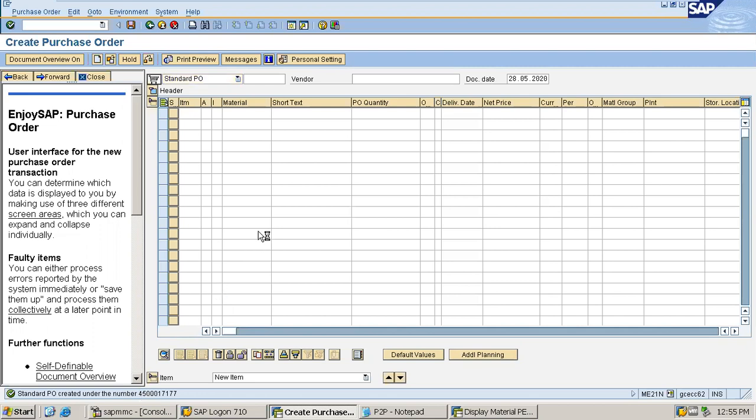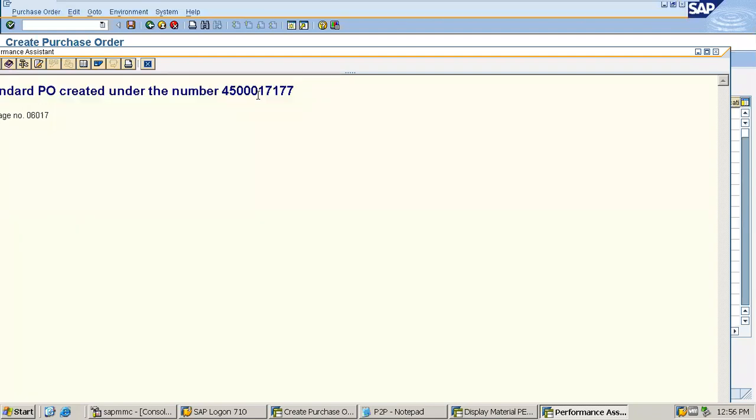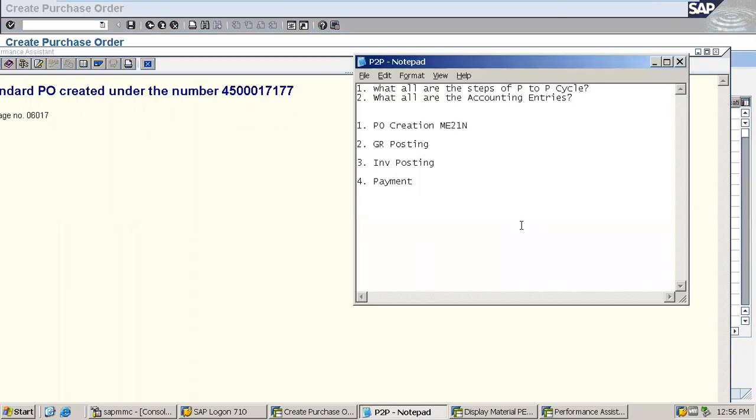Now I'll be noting down the PO number, and then I'll be displaying the PO number. Yes, I'm noting down the PO number. This is the PO number, and I'm just pasting it in the notepad, wherein I'm mentioning all the steps.